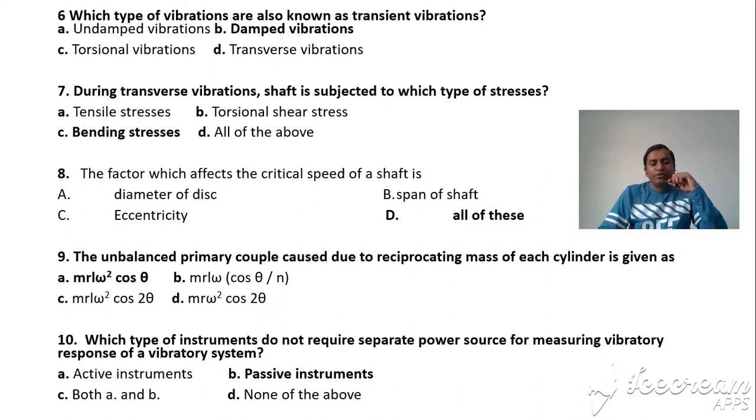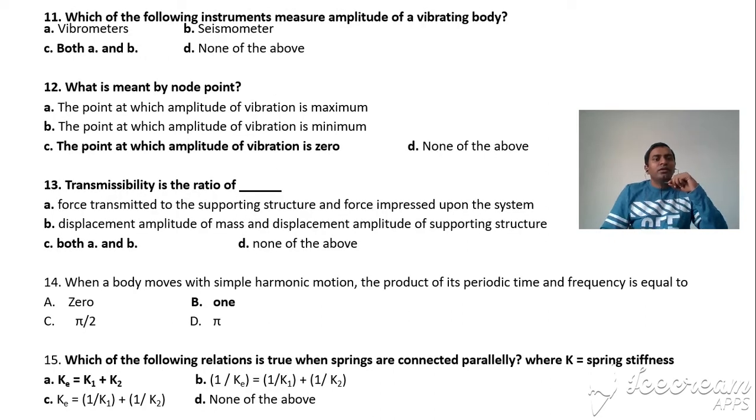Which type of instrument does not require a separate power source? Obviously a passive instrument does not require a separate power source. In the active instrument for vibration measurement, a power source is compulsory. Now which of the following instruments measures the amplitude of a vibrating body? Vibrometer and seismometer are both used for amplitude measurement. What is meant by the node point? The point at which the amplitude of vibration is 0. Okay, where the vibration is 0 is called the node point.